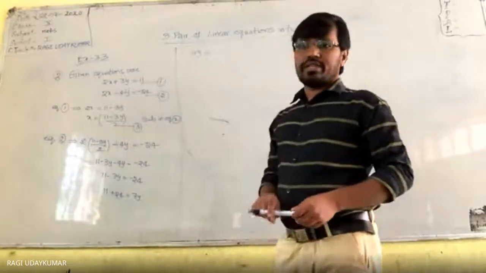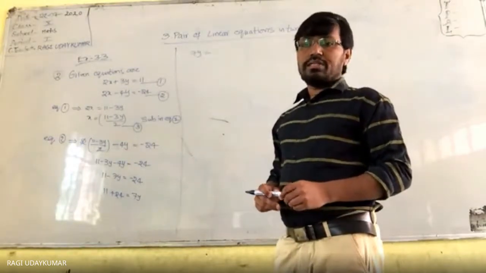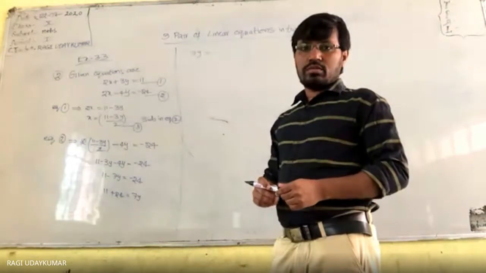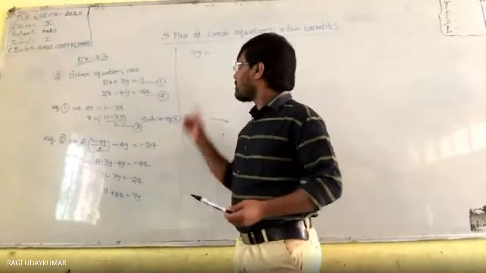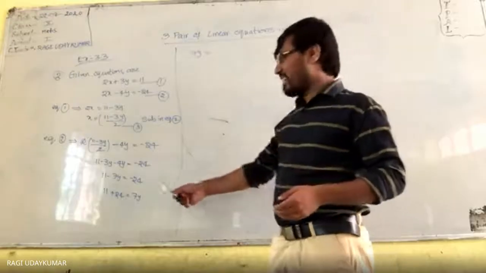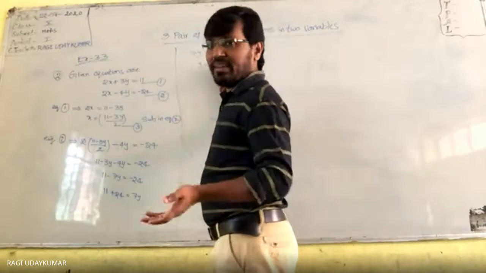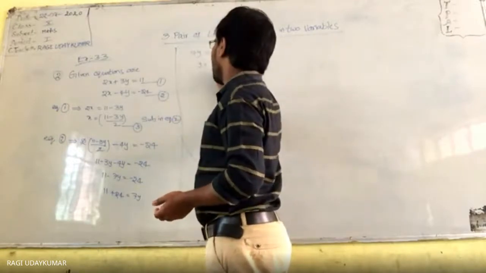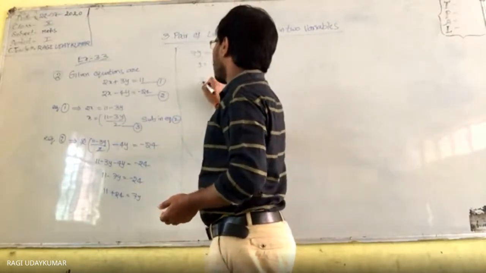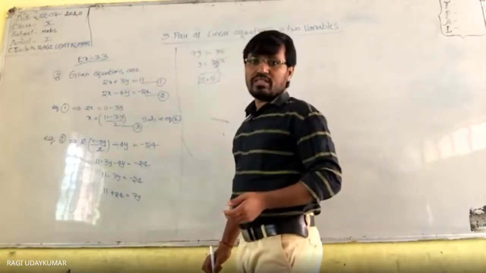7y is equals to what do you get? Is it audible to you? Yes, sir. So what do you get? 7y is equals to 35 you will get. So y is equals to 35 by 7. See, if you are speaking something, then it is an easy task to us. Y is equals to 5.